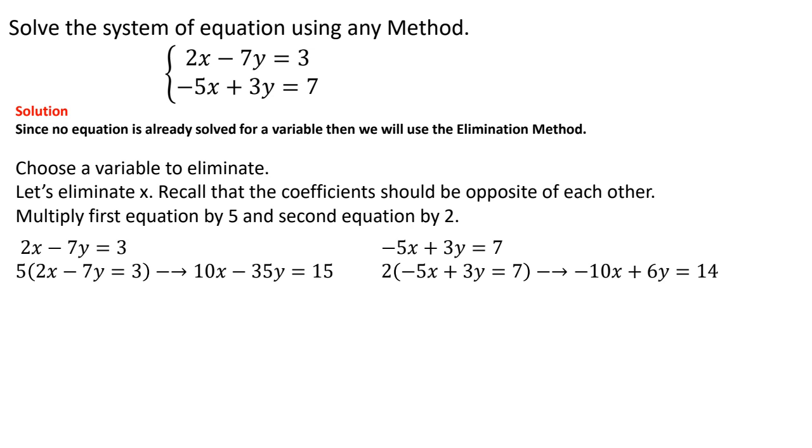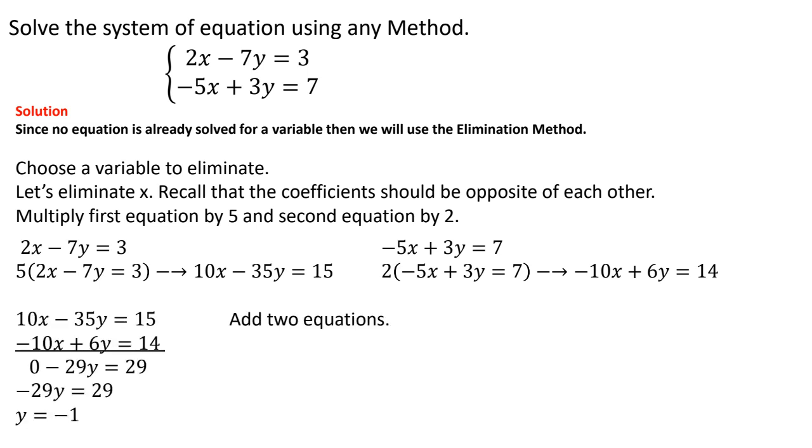I'm going to do the same thing for the second equation, where I'm multiplying by 2. 2 times a negative 5x is a negative 10x. 2 times 3y is 6y. And 2 times 7 is 14. So now I have two equations, and I'm going to add these two equations together. Here, you see I have 10x minus 10x gives me 0. I eliminated my x. And now I have minus 35y plus 6y is a negative 29y, equals 15 plus 14, which is 29. So to solve for y, I'm going to divide by a negative 29 on both sides.